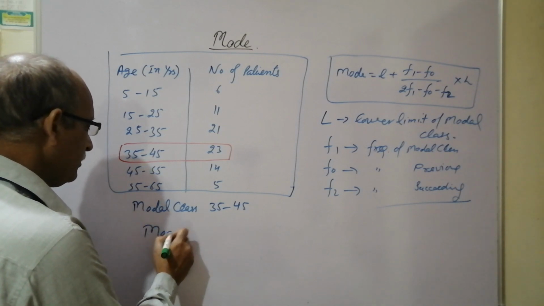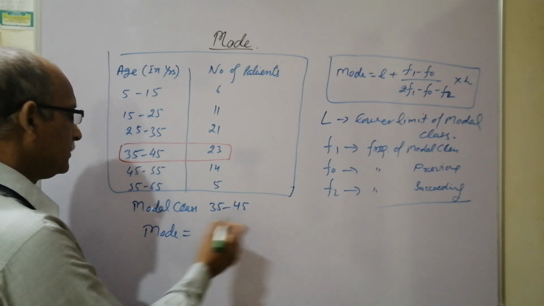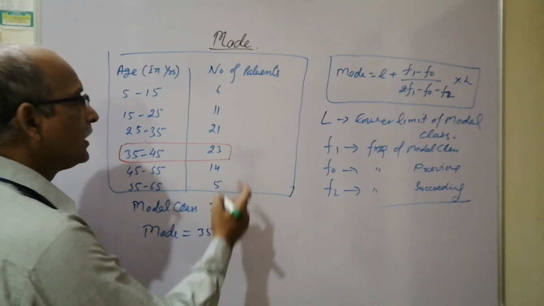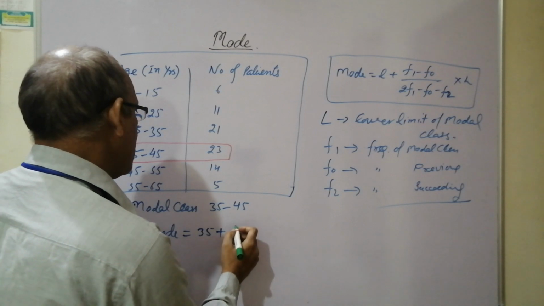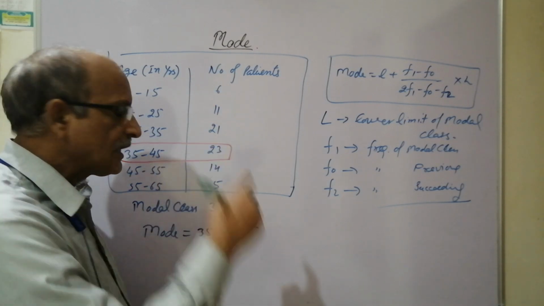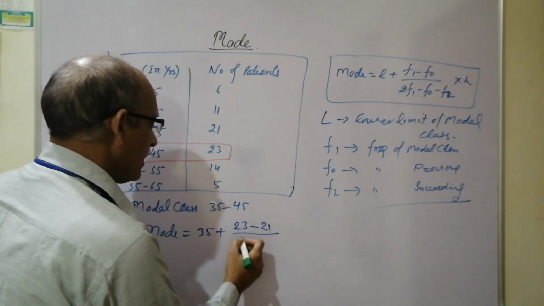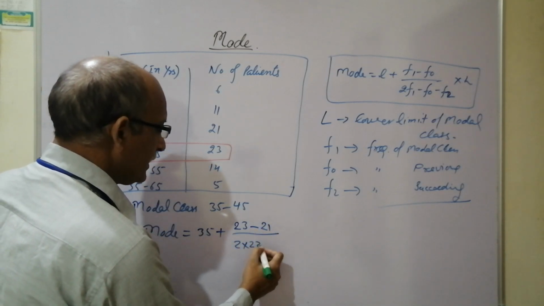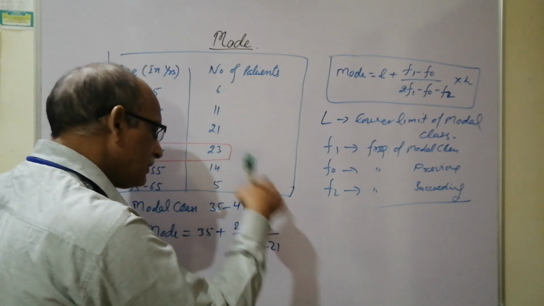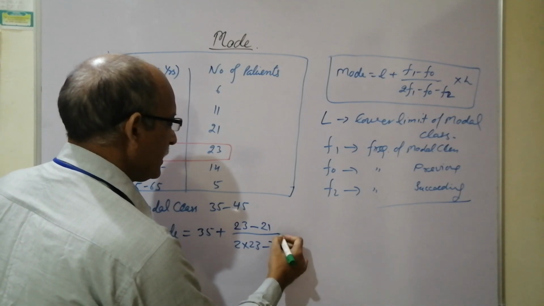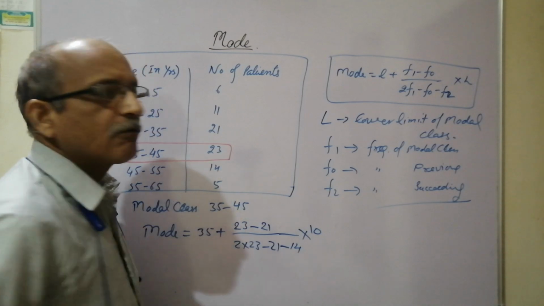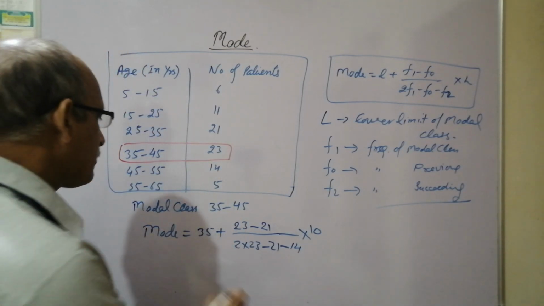Now we can calculate the mode, that is equal to L. What is L? 35 plus F1 minus F0. What is F1? 23, minus F0, the frequency of the previous class, 21, upon twice of 23 minus F0, the previous class frequency, minus F2, the succeeding class frequency, 14, and this is finally to be multiplied by H. What is H? That is 10. The calculation is your own. You can calculate it clearly.